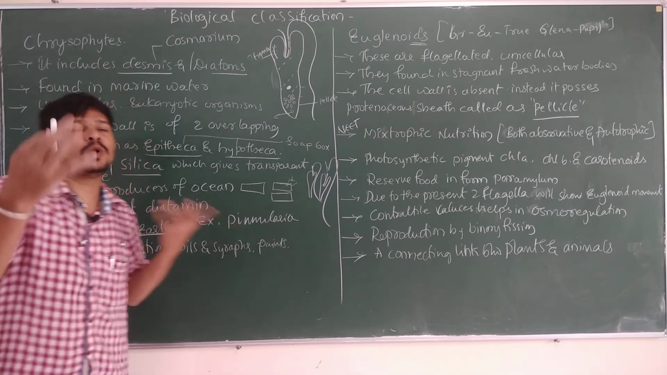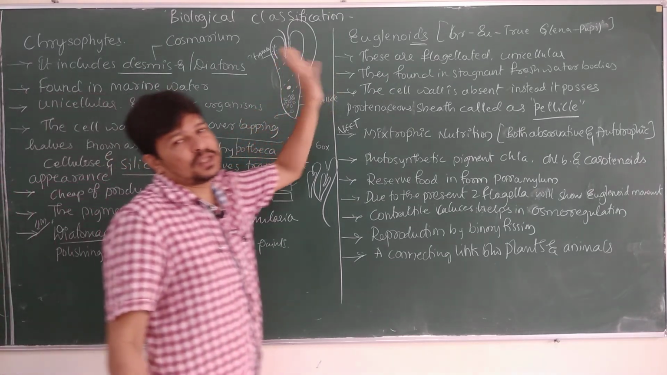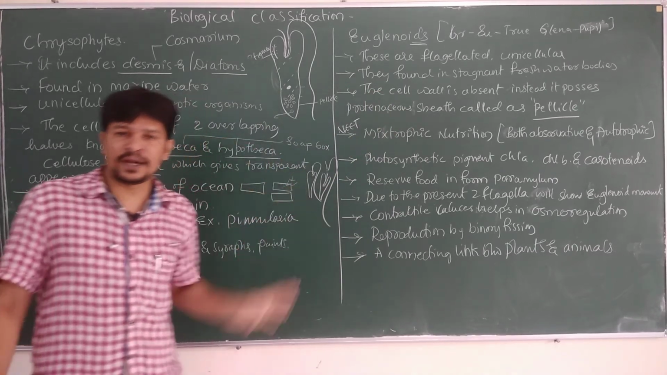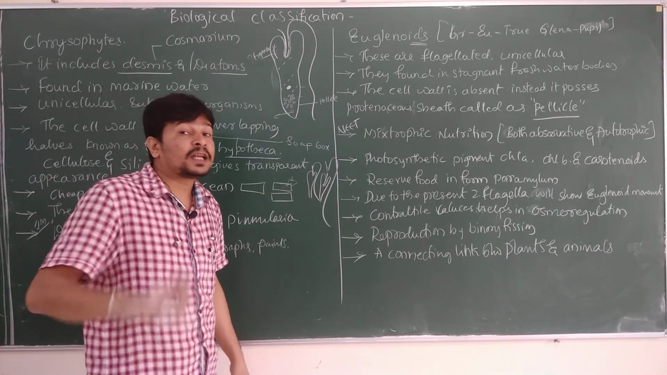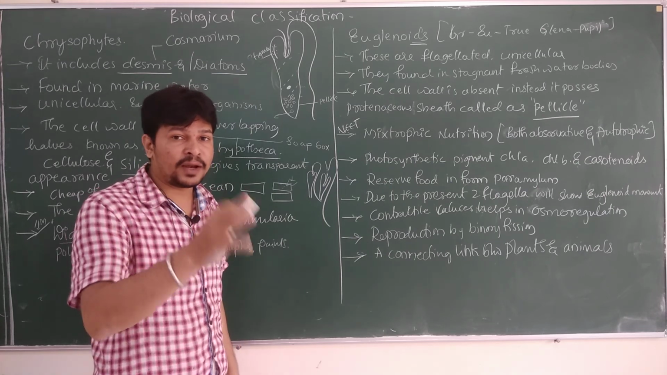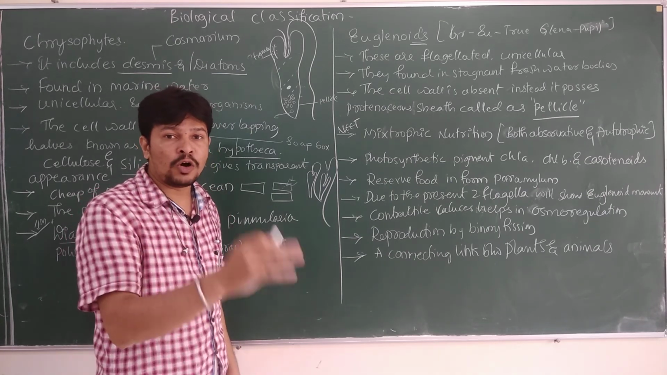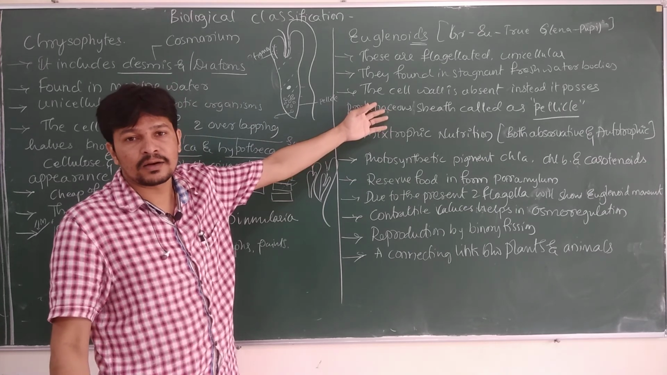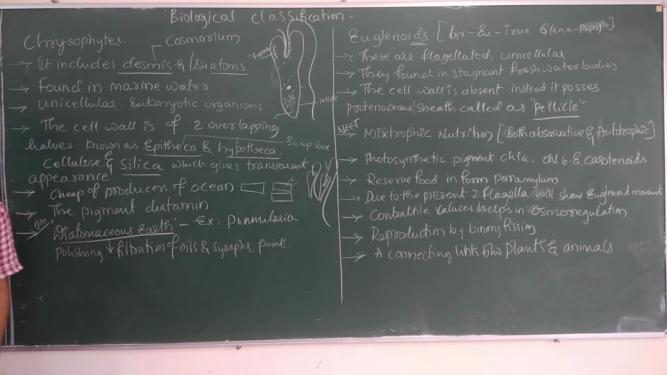The plant character, as you all know, is that it carries out photosynthesis. It has photosynthetic pigments. The animal character is that it does not have any cell wall. It has a cell membrane, and importantly it locomotes with the help of flagella. So by possessing these characters, they are called the connecting link between Plantae and Animalia.